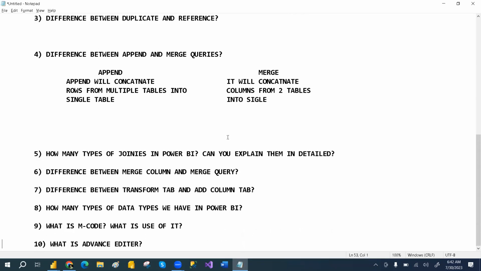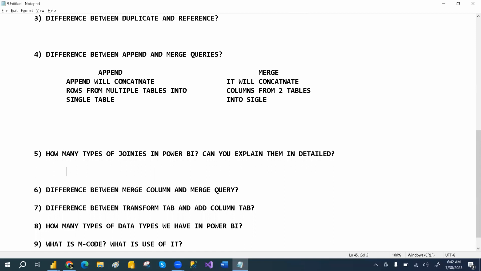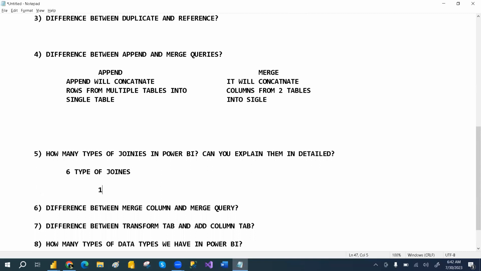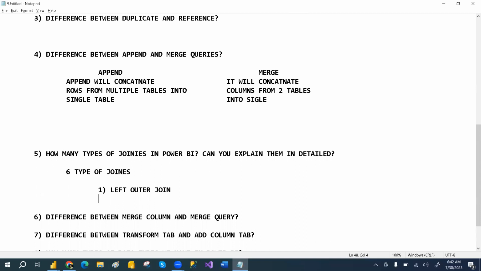Okay, and next: how many types of joins do we have in Power BI? Can you explain them? Totally we have 6 types of joins. The first one is left outer join. The second one is right outer join.